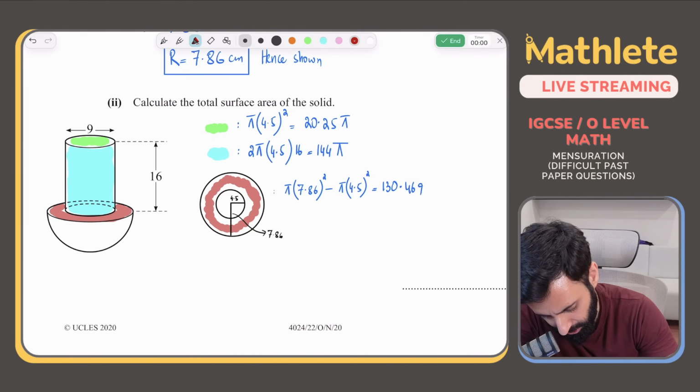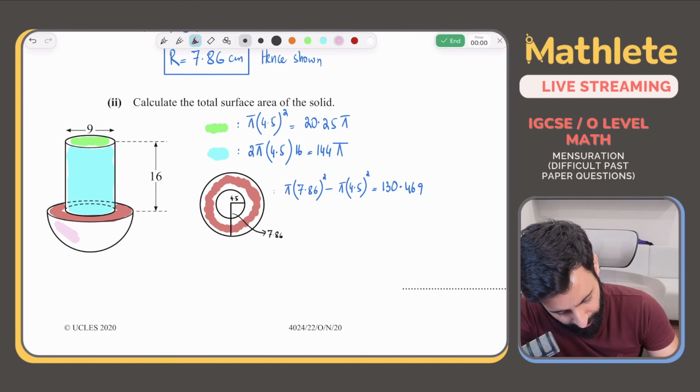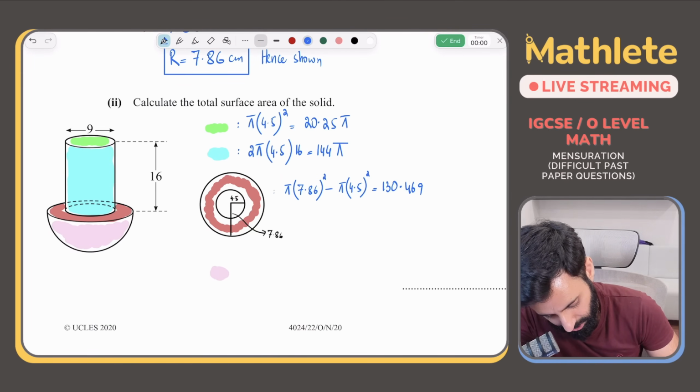Okay, then one last face. And I'm running out of colors. Chalo, purple hai. Okay, ye kya hai? This is basically the curved surface area of a hemisphere. So let's work this out. So the curved surface area of a hemisphere is 2 pi r squared. What will be the radius?